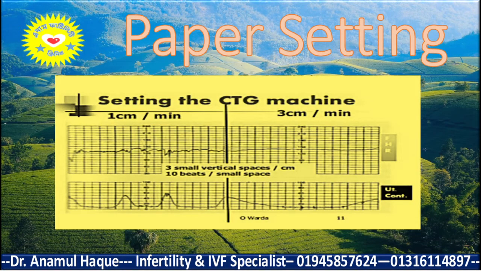So this is the paper of the CTG that you can set manually, like you can set 1 centimeter per minute or 3 centimeters per minute. Most conventionally, you place it at 1 centimeter per minute. Here, the basic thing is 3 small vertical spaces per centimeter, and one small space is equivalent to 10 beats. This is the basic of CTG.